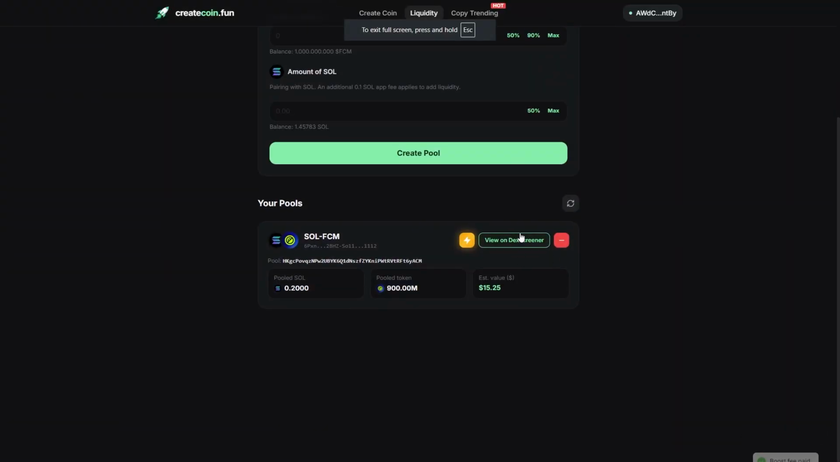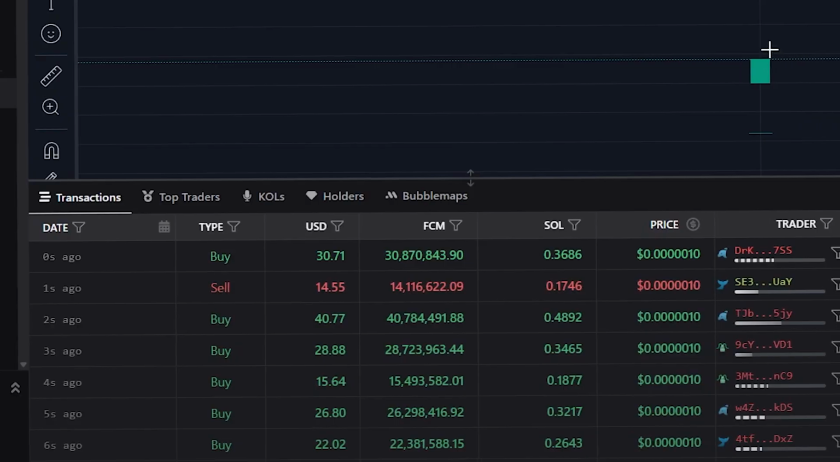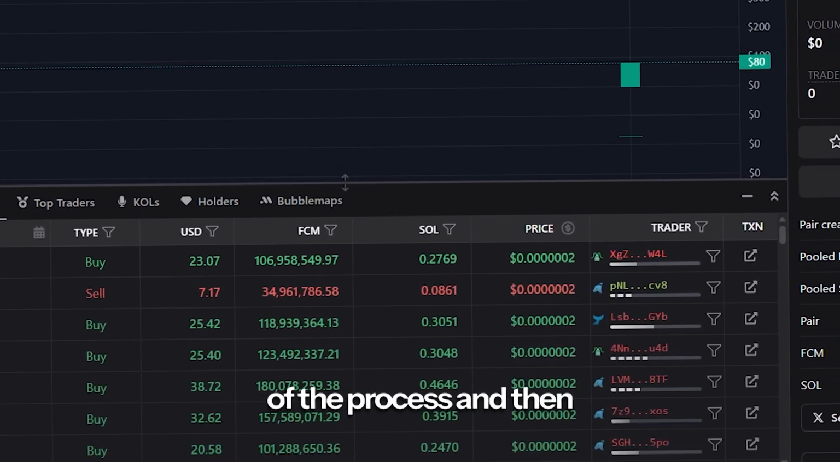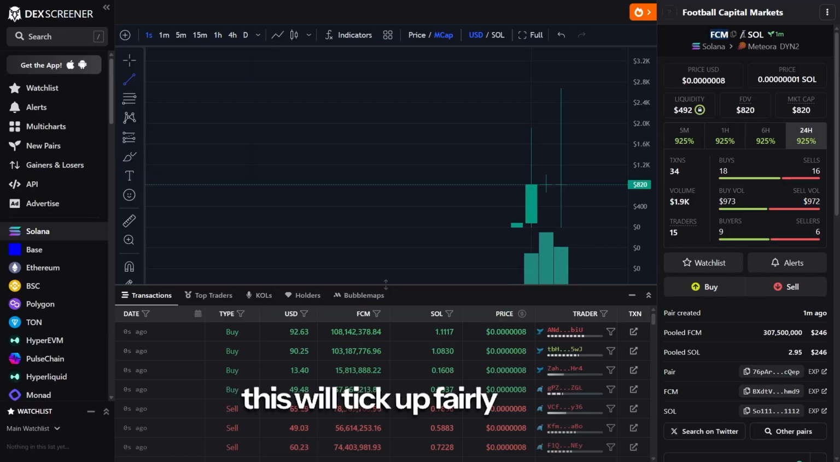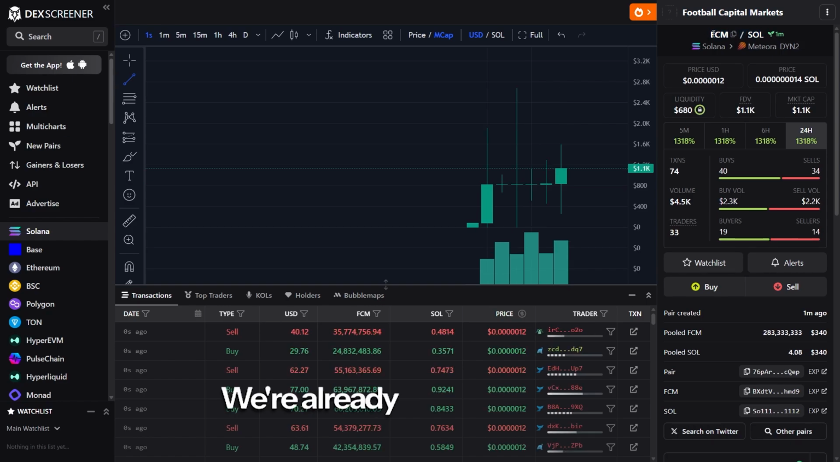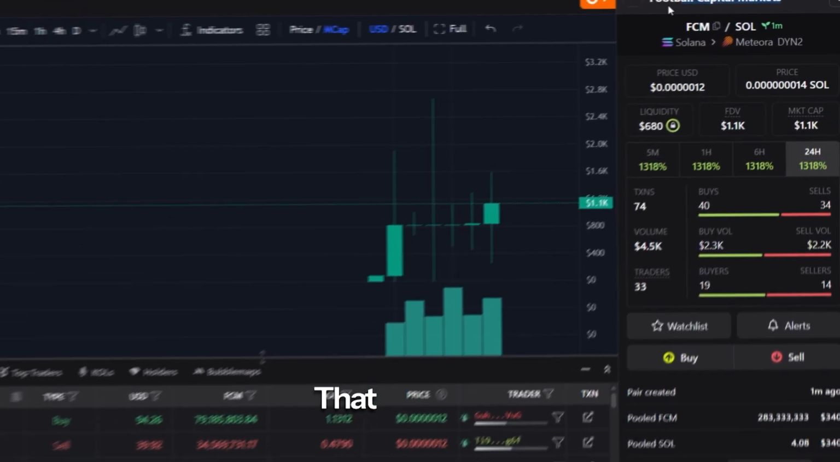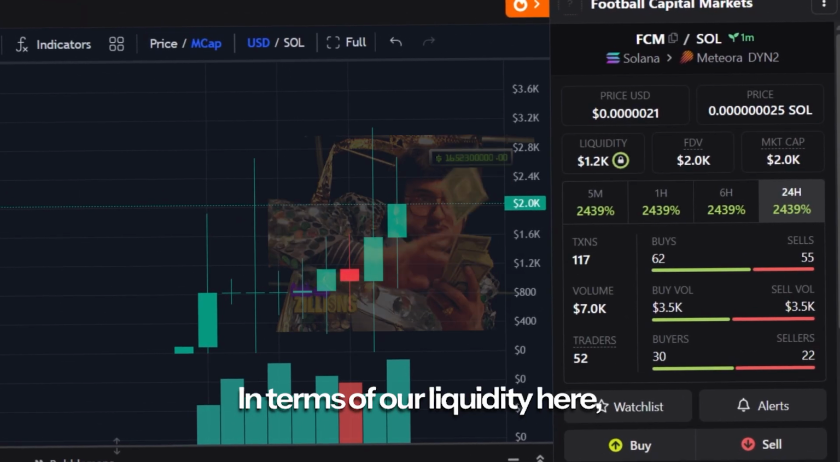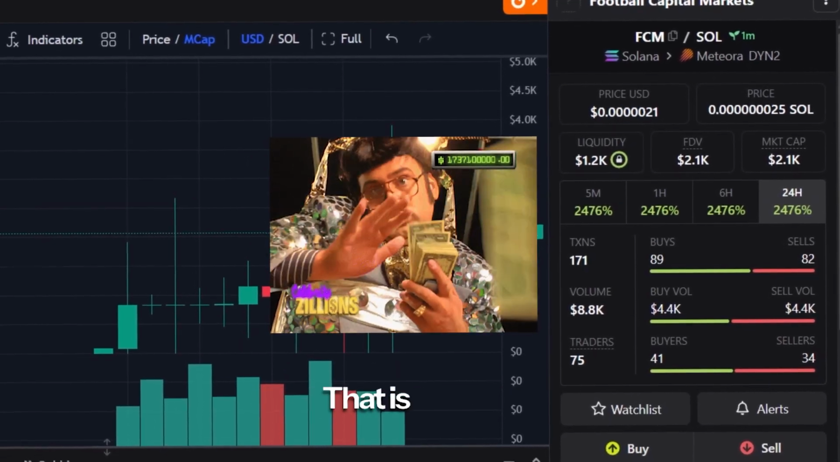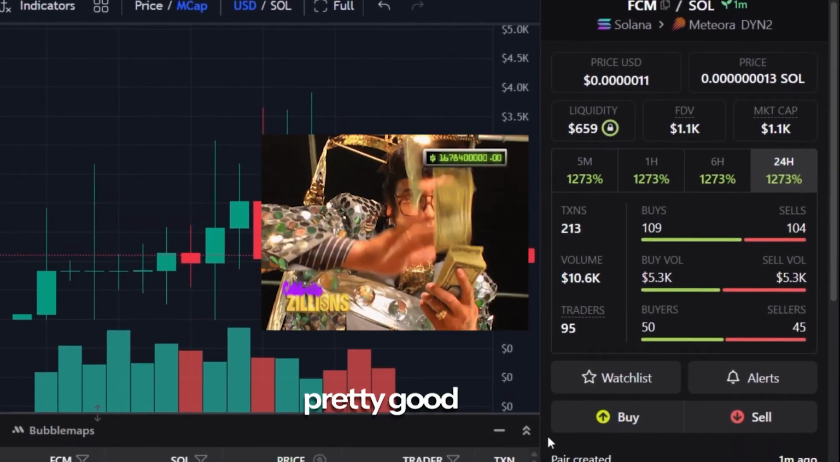Let's have a quick look on DexScreener and watch how our coin performs. So here we are on DexScreener. We're at the very start of the process, and this will tick up fairly quickly. Look at that. Immediately, we're already breaching the 1K in terms of our market cap. That is fantastic. In terms of our liquidity here, we've breached 1K as well. That is brilliant. So it's looking pretty good so far.